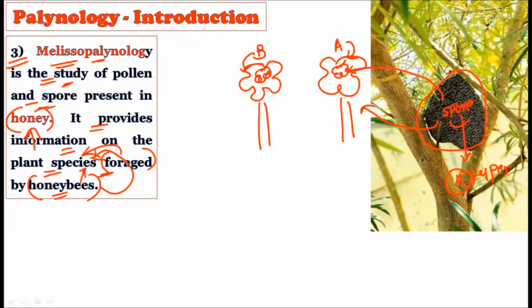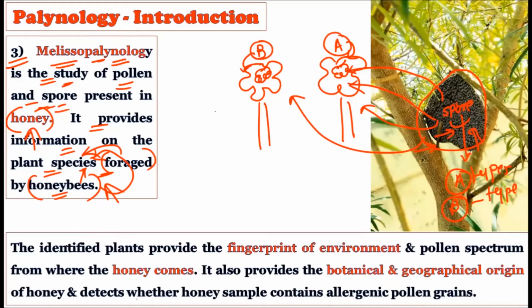That is, these honeybees were preferring this tree over the other by studying this. And if you find both pollen A and pollen B types on this particular honeycomb, then you will come to know that both types of species were foraged by the honeybees. So we were talking about melisopaleontology. Under it, we study the pollen grains or the spores present in the honey, and using this information we can come to know which types of plants were foraged by these particular honeybees. So critical information can be created here.